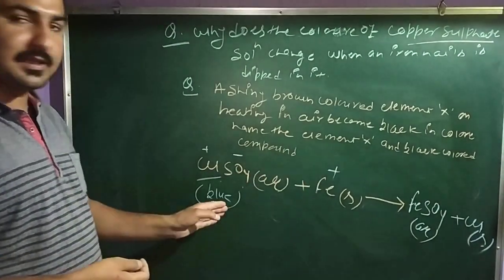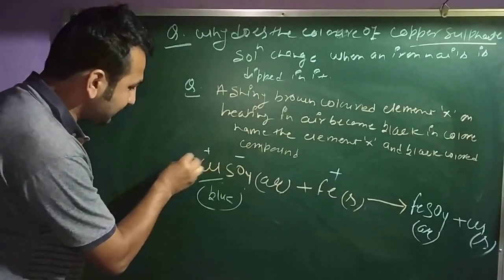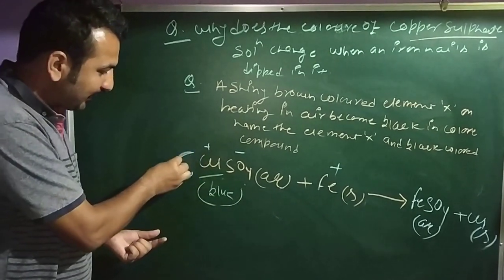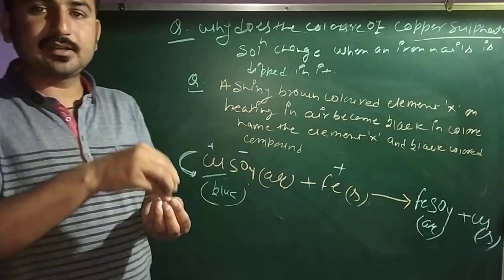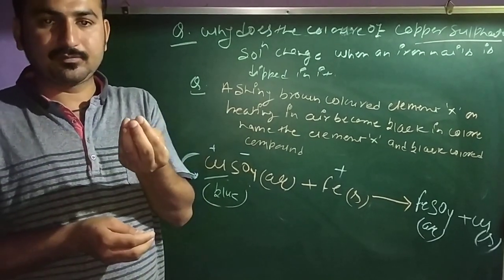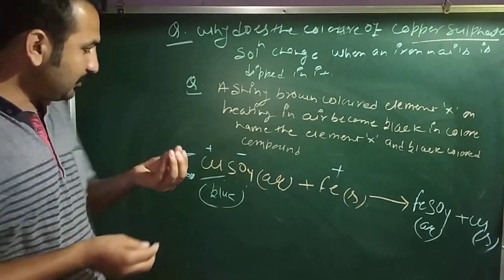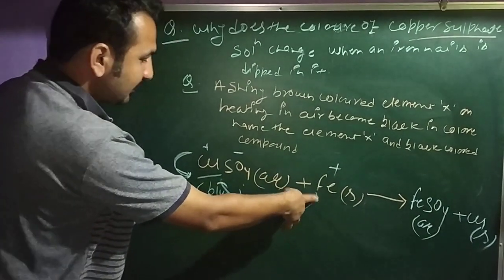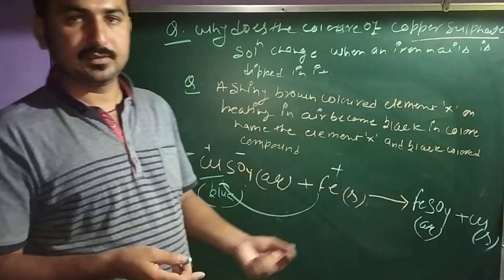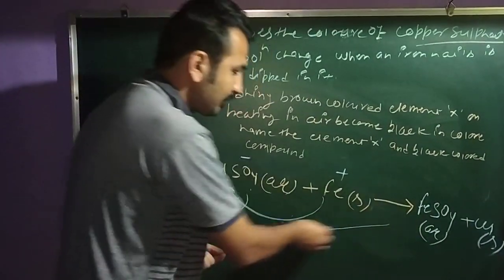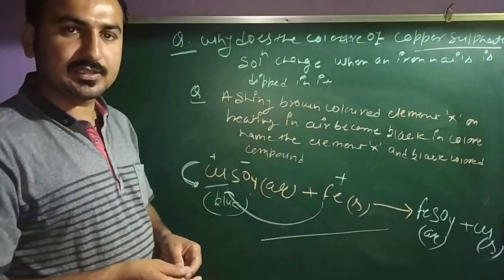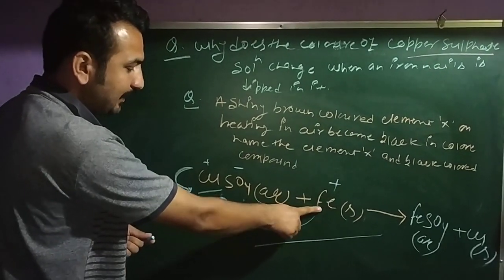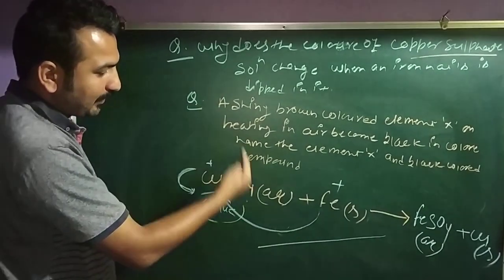But when iron nails are dipped in it, the iron nails replace these copper ions. The color of copper ions is blue. If you are replacing copper ions from the solution, then you are changing the blue color. You are diluting the concentrated blue color. Clear? You are fading it. So due to replacing this copper ion by this iron ion, this blue color is changed. This is happening by the displacement reaction, and the reason is this iron replaces this copper ion from the copper sulfate solution.